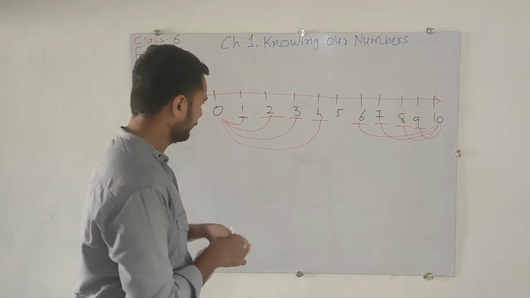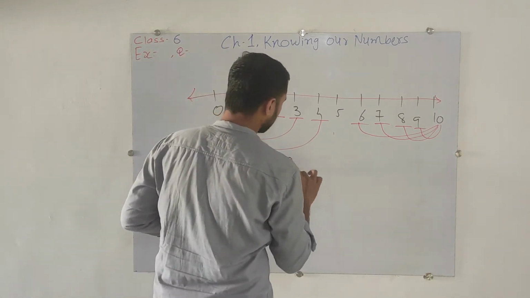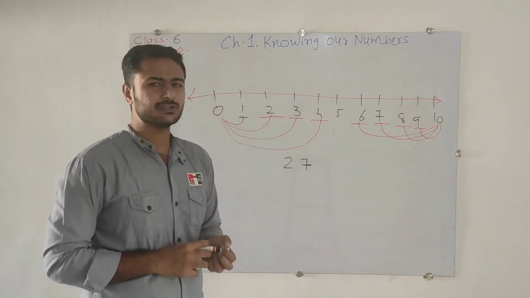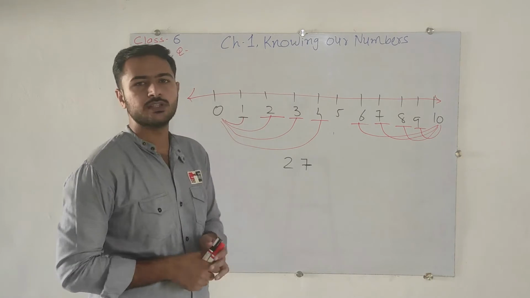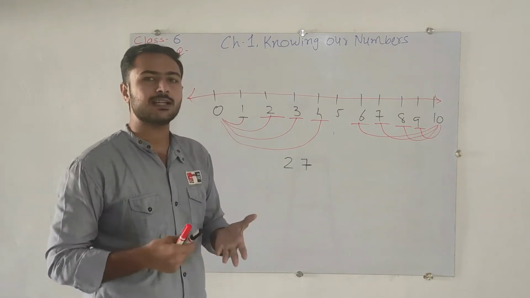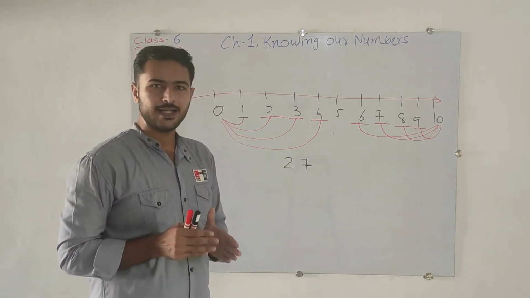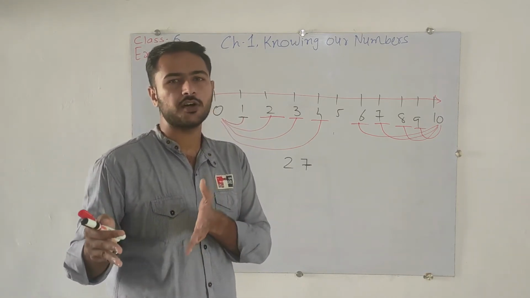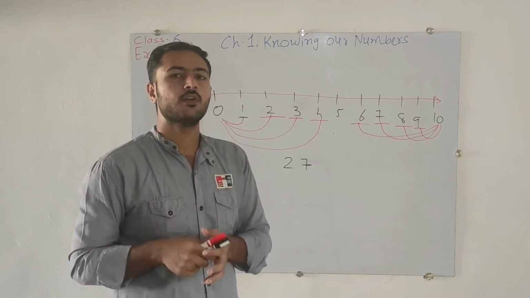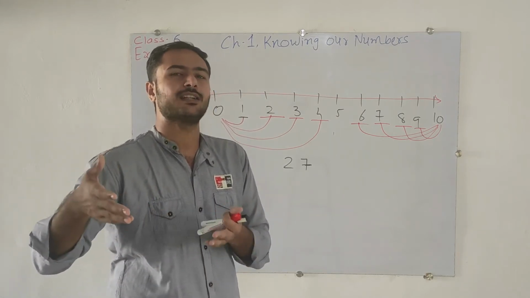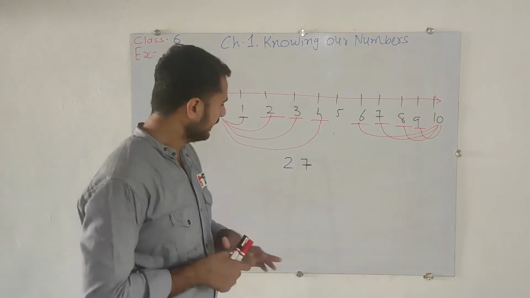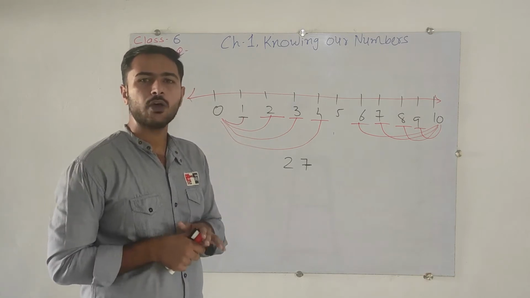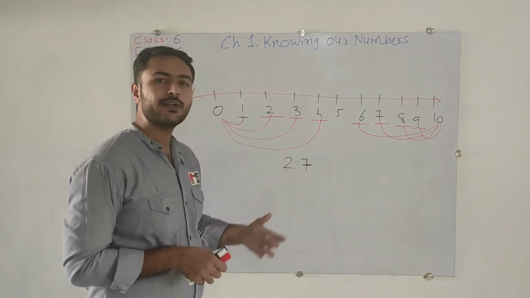Suppose I have a number, that is 27. And if I ask you, please do the round off to 27. What is the round off? Whenever a number is given, at that time you have to just convert it into 10, 20, 30, 40, 50, 60, okay, for the tens. For the hundreds, I can say that is 100, 200, 300, 400, like that. But here, for the tens place, if I want to do the round off, how will I do it? The number is 27, okay.